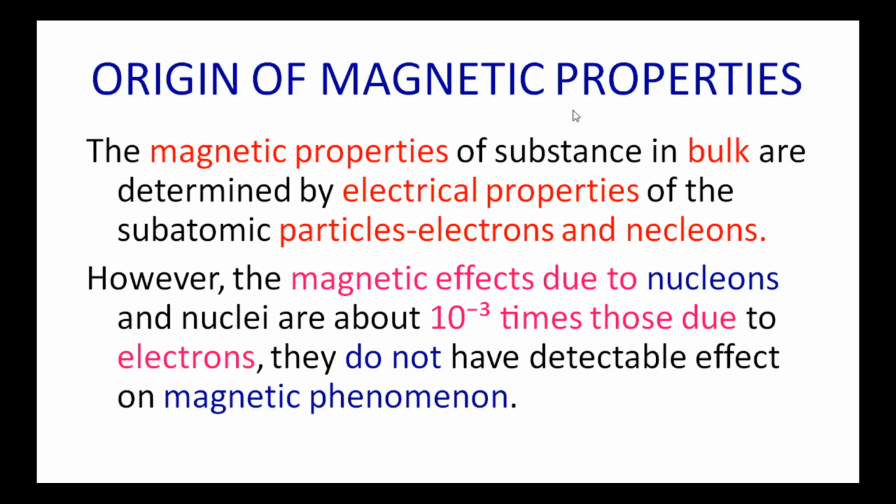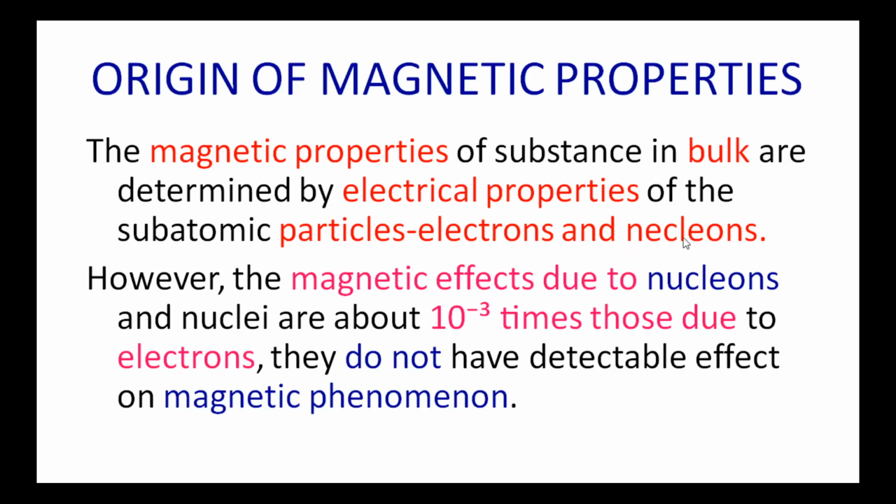Origin of magnetic properties means the reasons the magnetic properties are caused by. The magnetic properties of substances in bulk are determined by the electrical properties of the subatomic particles, that is, electrons and nucleons.